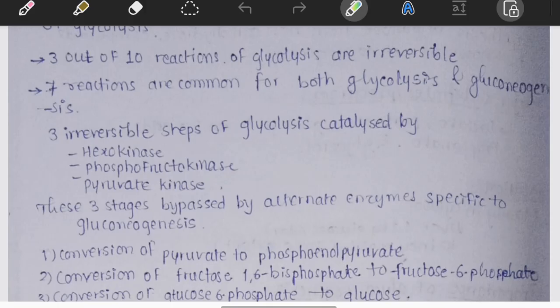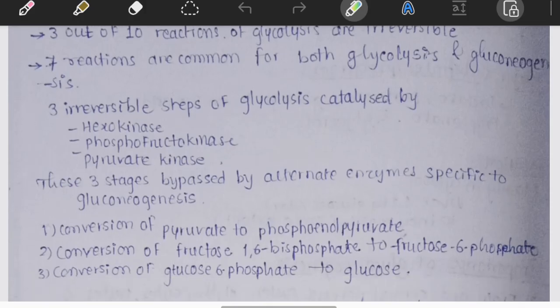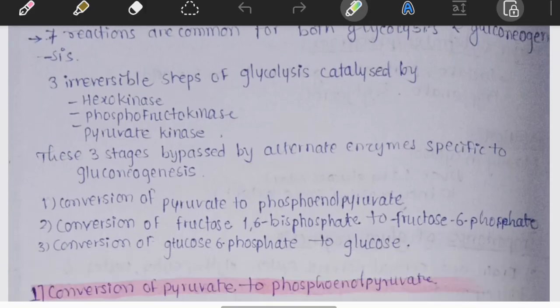Here are these 3 bypass reactions. These are alternative enzymes specific to gluconeogenesis. First one is conversion of pyruvate to phosphoenolpyruvate, next one is conversion of fructose 1,6-bisphosphate to fructose 6-phosphate, and the third one is the conversion of glucose 6-phosphate to glucose. These are the irreversible steps of glycolysis. Let's discuss one by one in depth.